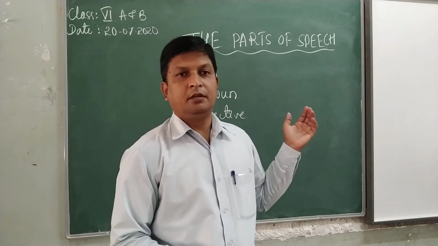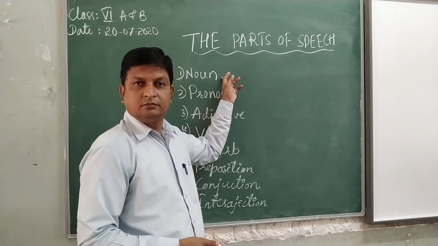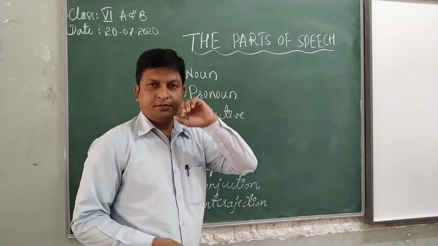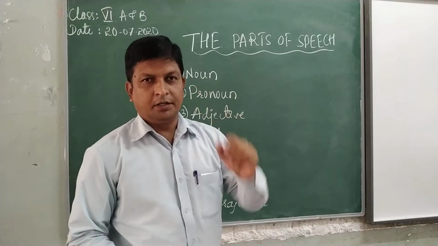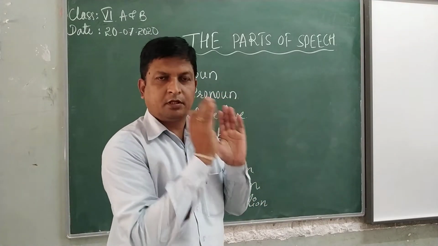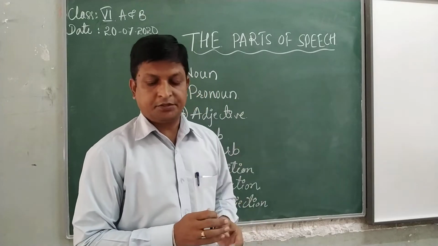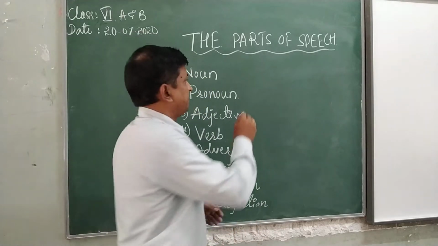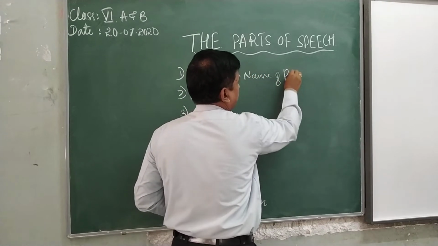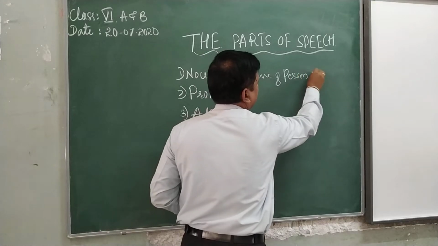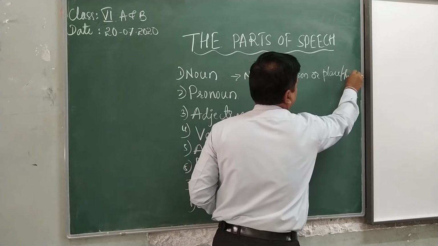Let us begin with the noun. Noun is a part of a sentence. The word that is used as the name of a person, or place or thing.